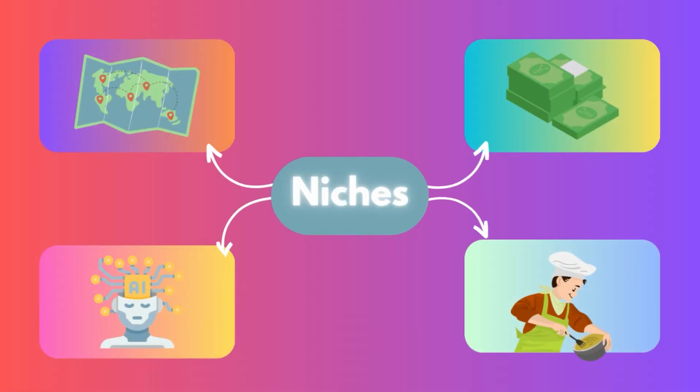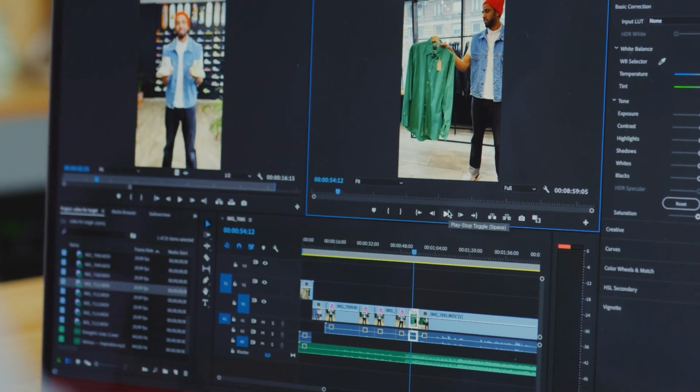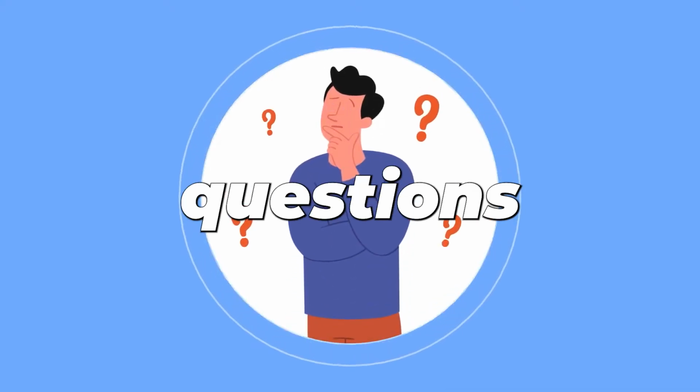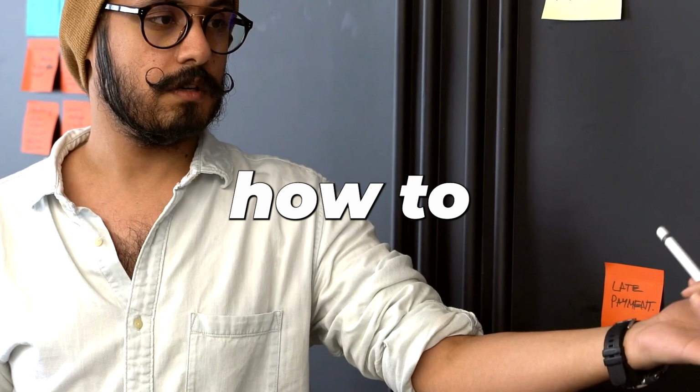To start a channel, you'll need to select a niche. I will give you a niche that worked for me, and in which the videos are really simple to make. The niche is making videos on curious questions that are based on conspiracy theories. Don't worry, I'll show you how to make it.